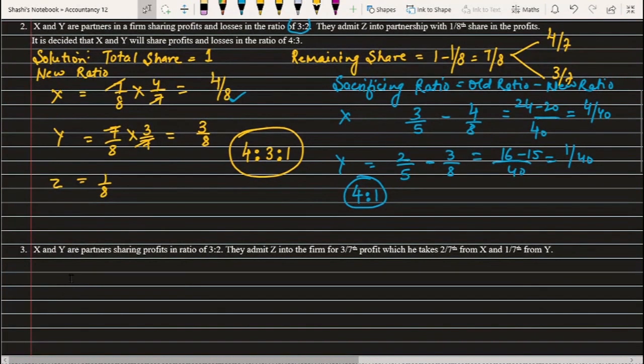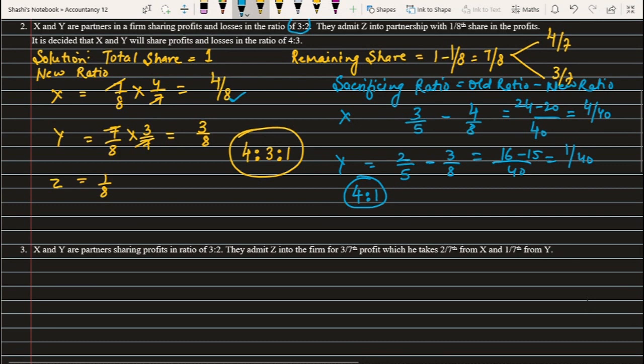Okay, now we have this question where it says that X and Y are partners sharing profit in the ratio of 3 is to 2. They admitted Z into the partnership firm for a 3 by 7 share, which he takes 2/7 from X and 1/7 from Y. Now the point here is he is coming for 3/7 for sure, correct. But what he is taking from X and Y is also directly given.